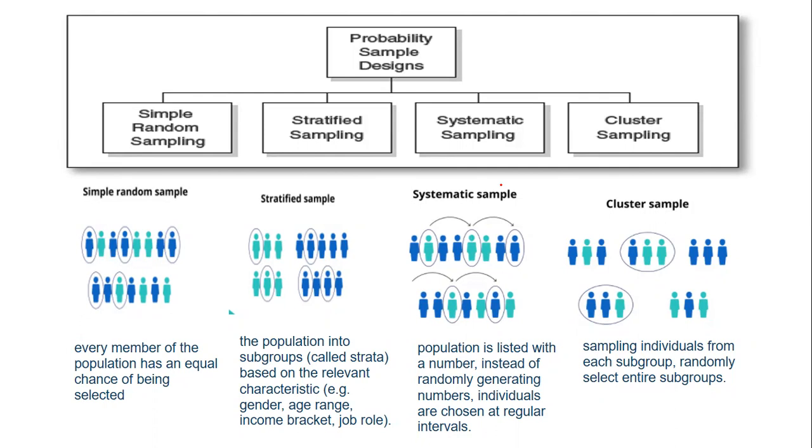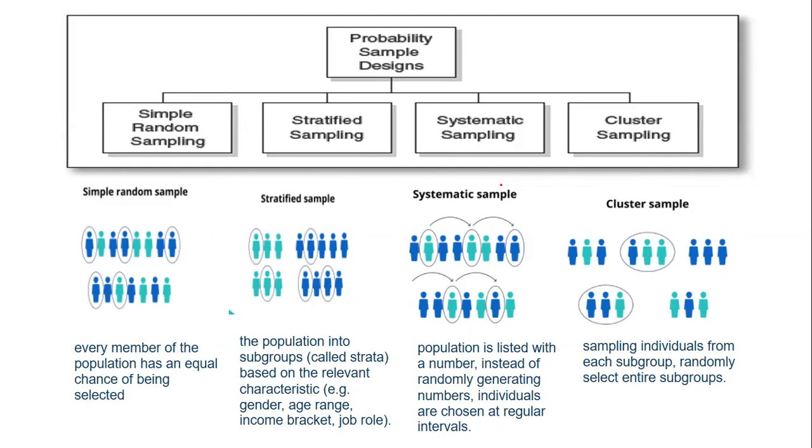Then systematic sample, where you list the population as per a system, maybe odd numbers, even numbers, a certain system which you have defined. And cluster sample is basically dividing based on subgroups or based on some clusters. So group, that is a group.